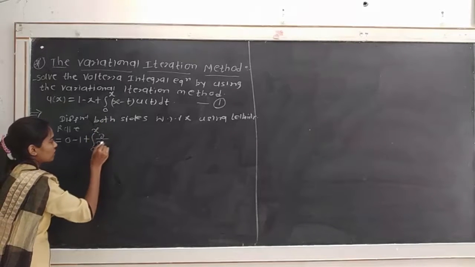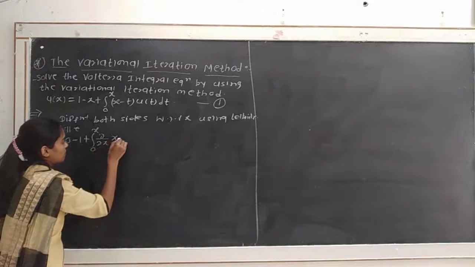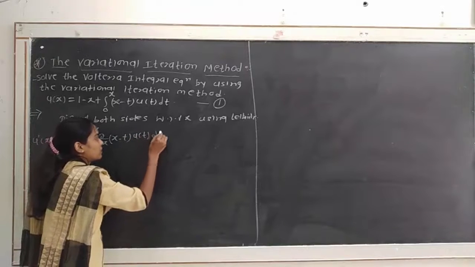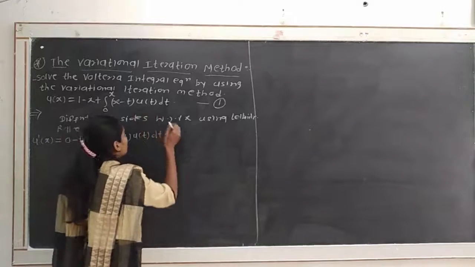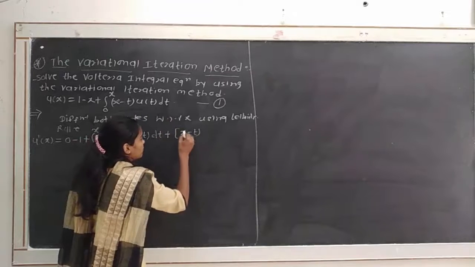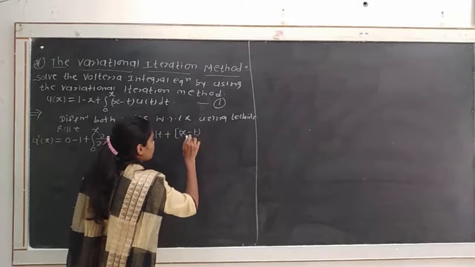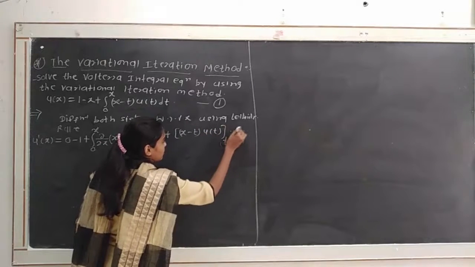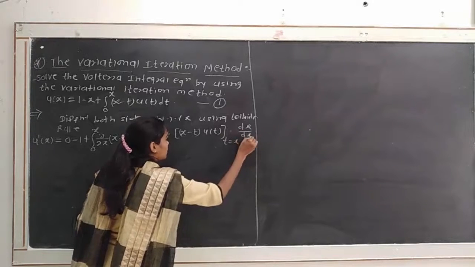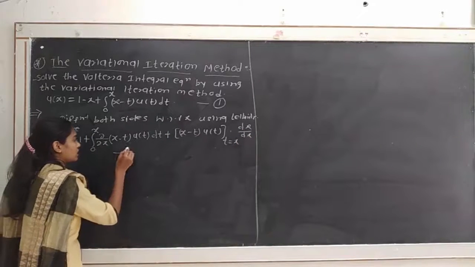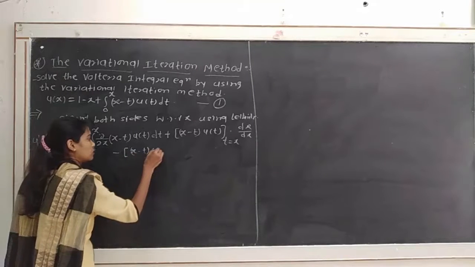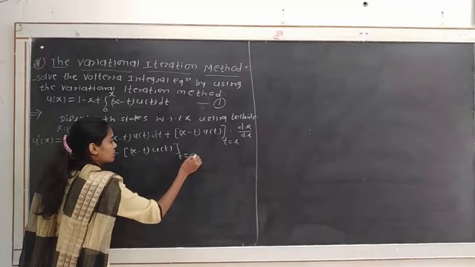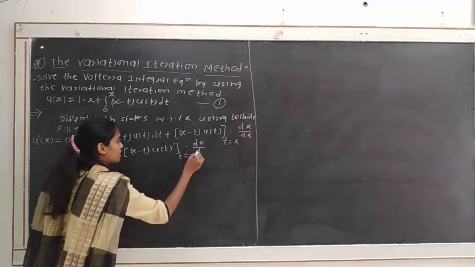By using the Leibniz rule, I write the partial derivative with respect to x of (x minus t) u of t dt, plus we put the upper limit in the function: (x minus t) u of t at t equal to x into dx by dx, minus (x minus t) u of t at the lower limit 0 into d0 by dx.